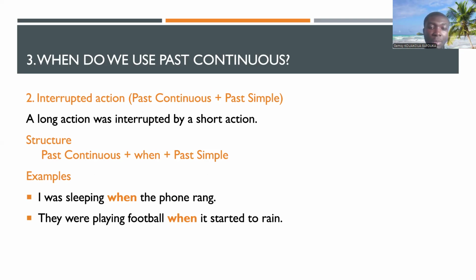They were playing football when it started to rain. So it means that playing football was the ongoing action in the past. And after that, when the rain came, it stopped the action. That's why we call them interrupted actions.